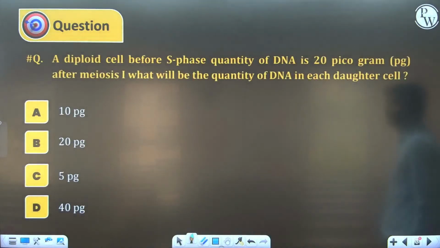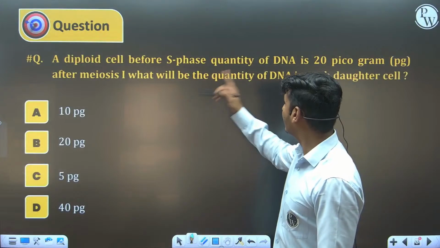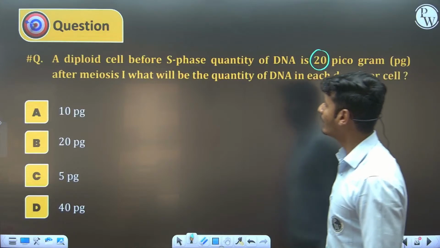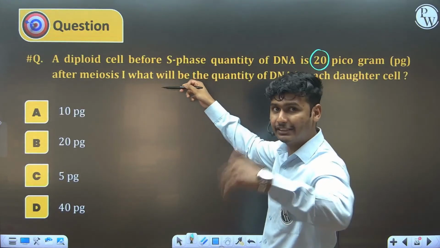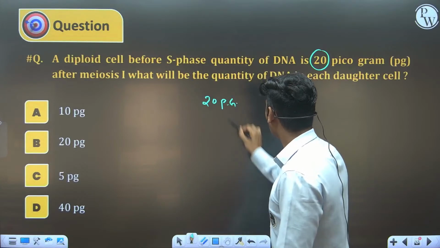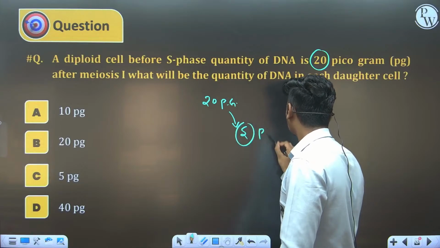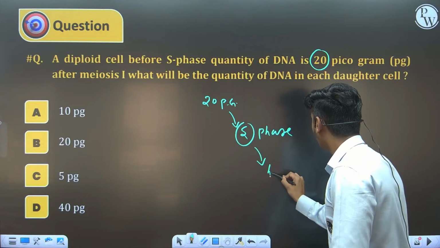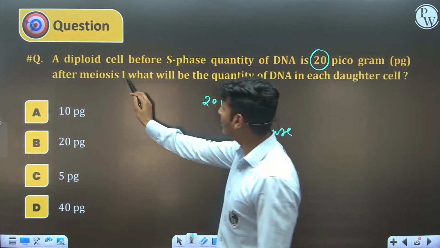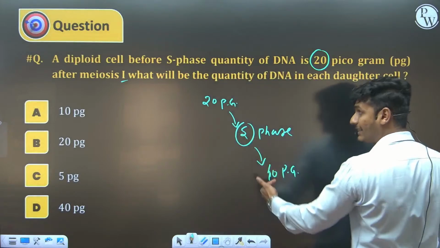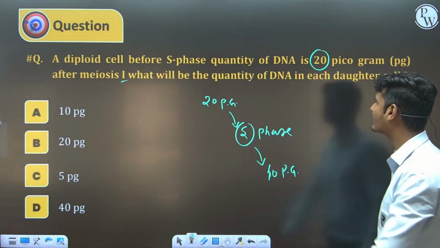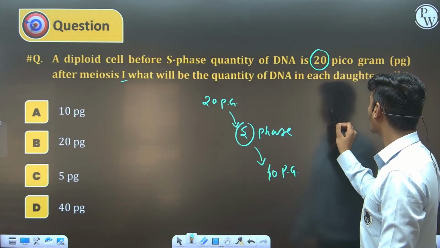Next question. A diploid cell before S phase, quantity of DNA is 20 picogram. Before S phase. Now in S phase it duplicates, you know that. Before S phase it is 20 picogram. Okay? And this is S phase. After S phase it becomes 40 picogram. Okay. Let's read the question. After meiosis 1, what will be the quantity of DNA in each daughter cell? After meiosis 1, the cell also divides.